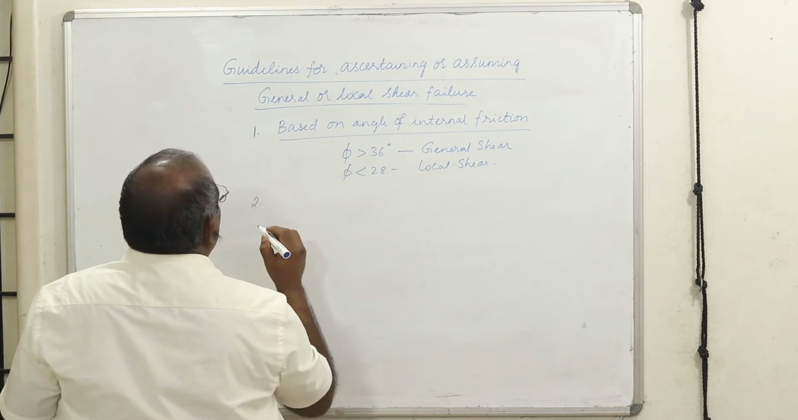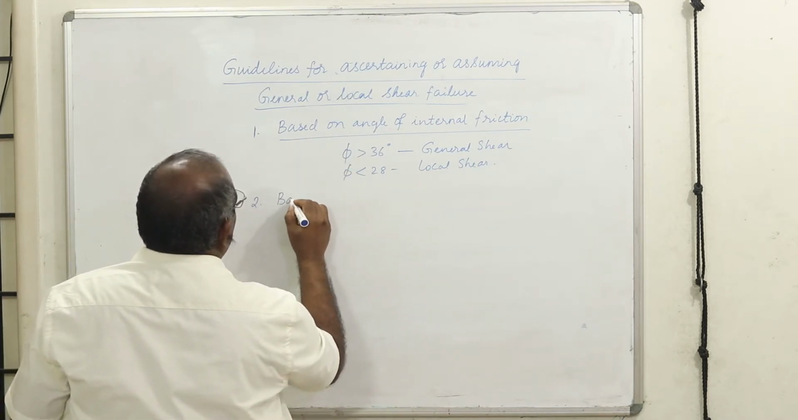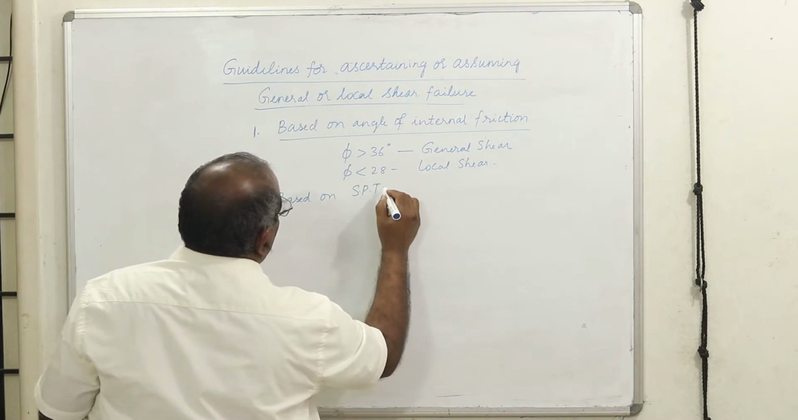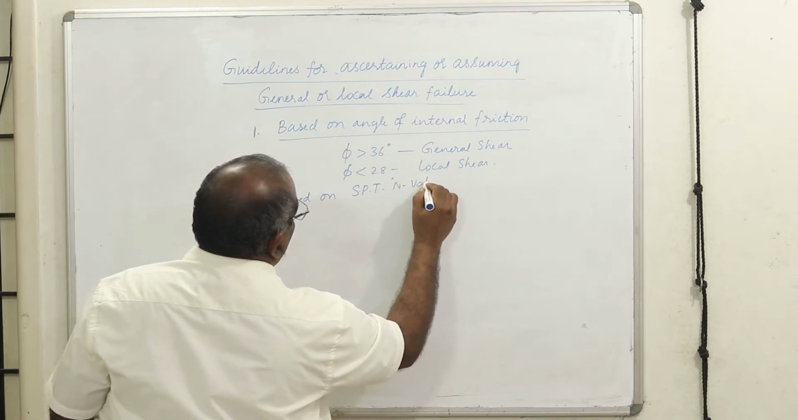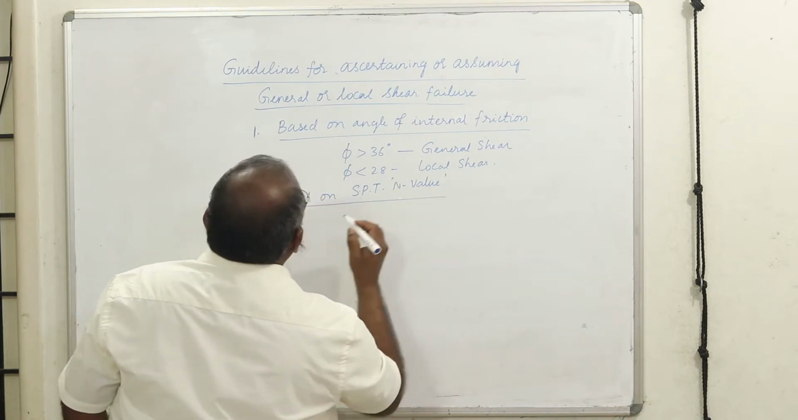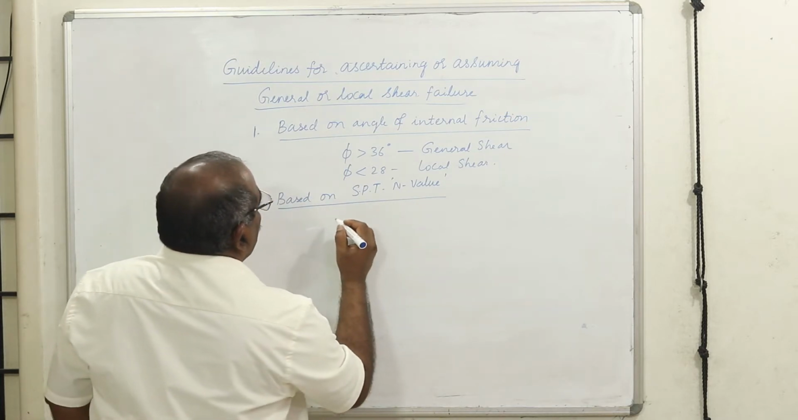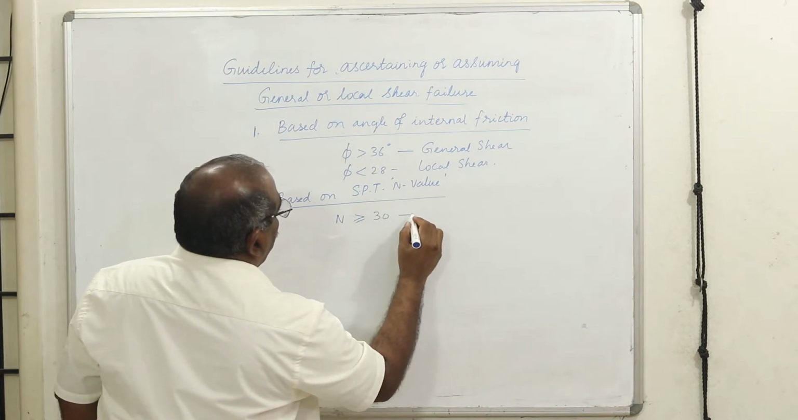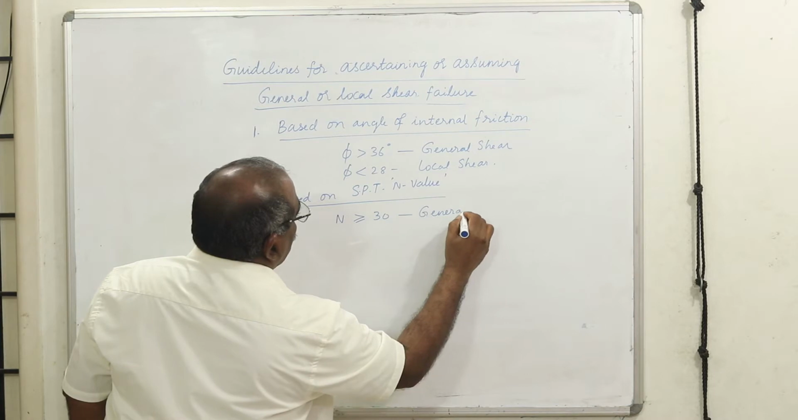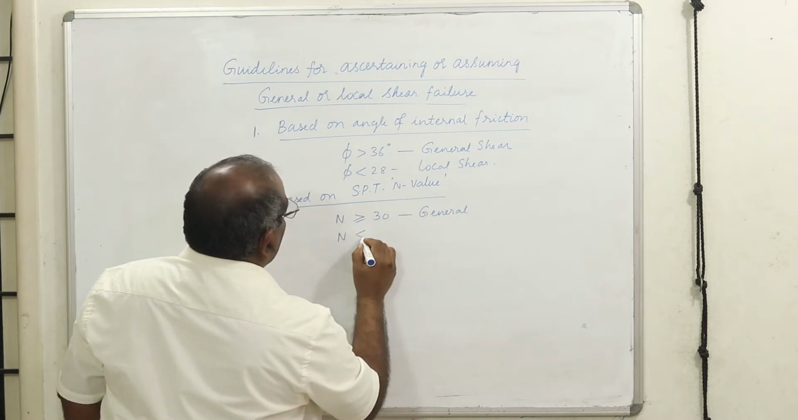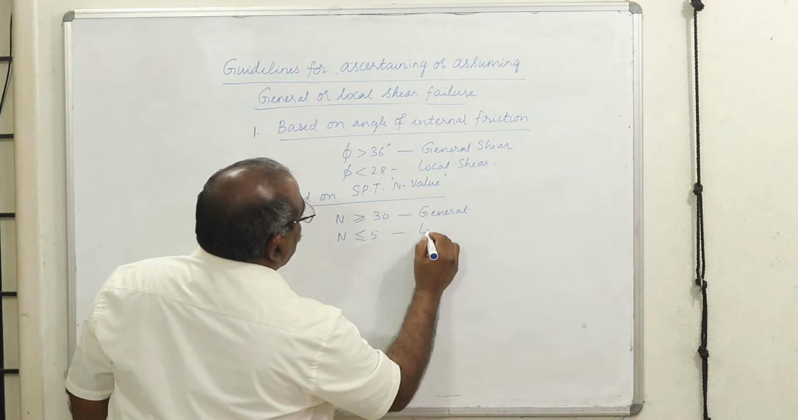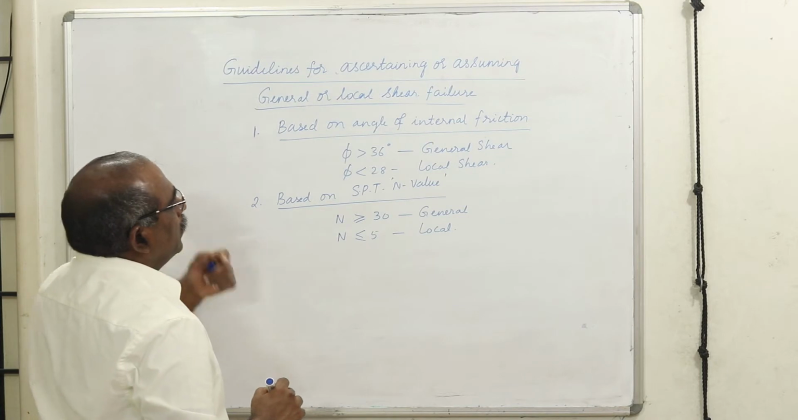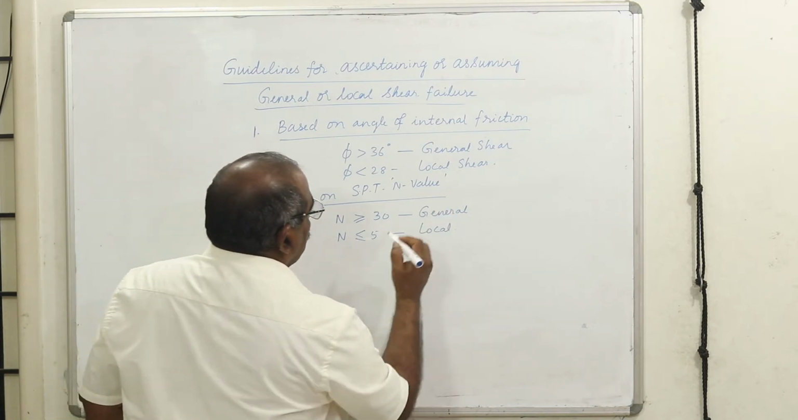The second criterion is based on SPT, the standard penetration N value. If my N value is greater than or equal to 30, then I call it general shear failure. N less than or equal to 5, it is local shear failure. Before going to the field, I should have looked into the laboratory results. We will try to discuss that criterion.